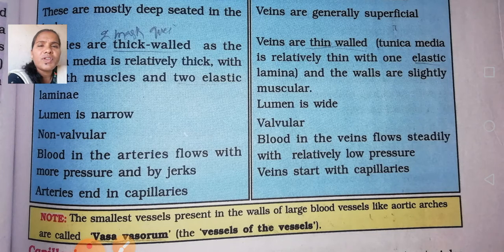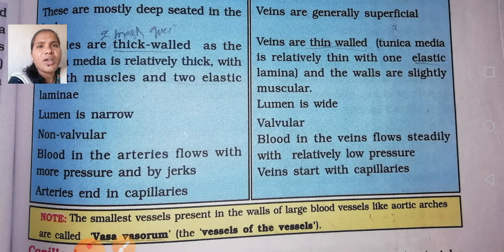When you are giving IM injections, we give them at an adequate pace, within enough time, to the patients. But if you are giving intravenous injections, the blood in the veins flows steadily, so we always have to give IV injections slowly. You got it? So these are some of the differences between the arteries and veins.